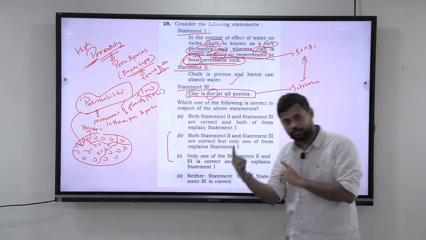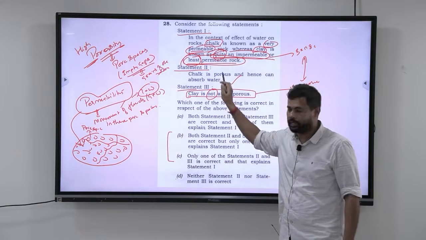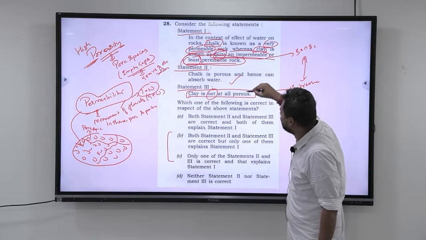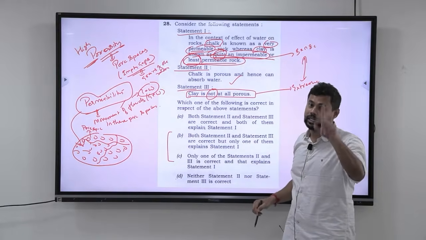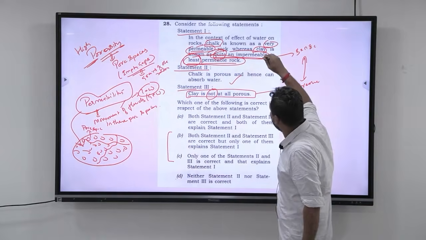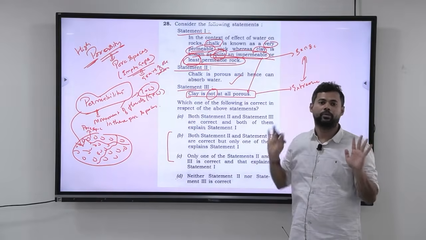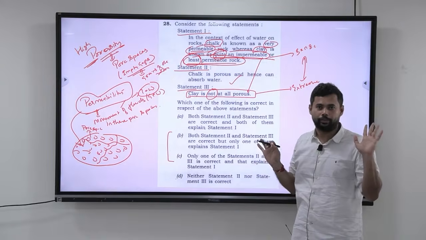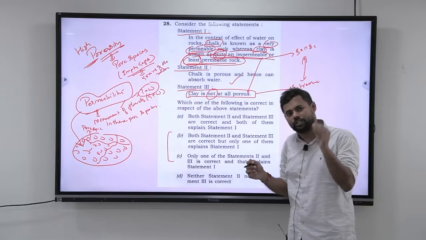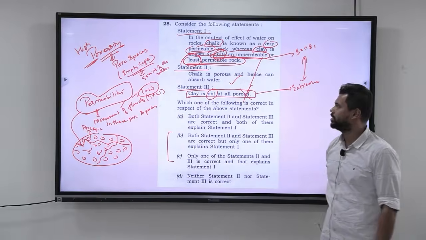But even if you don't have that knowledge, look at the way they have told it. Quite an impermeable or least permeable here. Clay is not at all porous. Here they are talking about permeability, and here about porosity, sir. That's why I could not relate. That is where your understanding of what is porosity and permeability becomes very important. At the end of the day, permeability is decided by porosity. If it is not at all porous, then it is not at all permeable. It is completely impermeable. So, if they are telling quite an impermeable or least permeable, that means pore spaces should be there. You cannot say that it is not at all porous. That is how we can know that this particular statement is wrong.